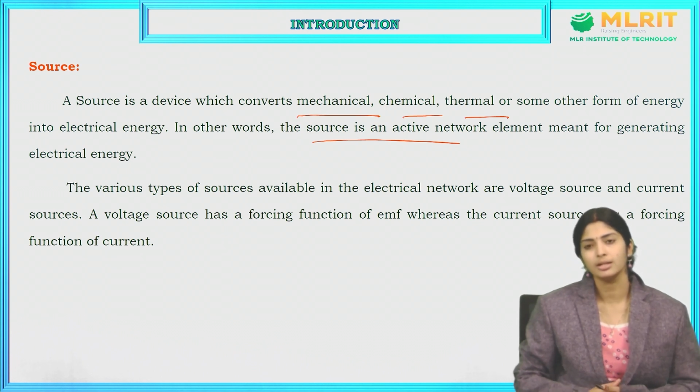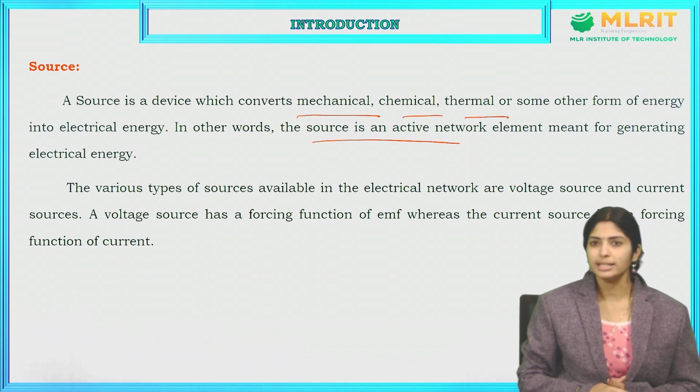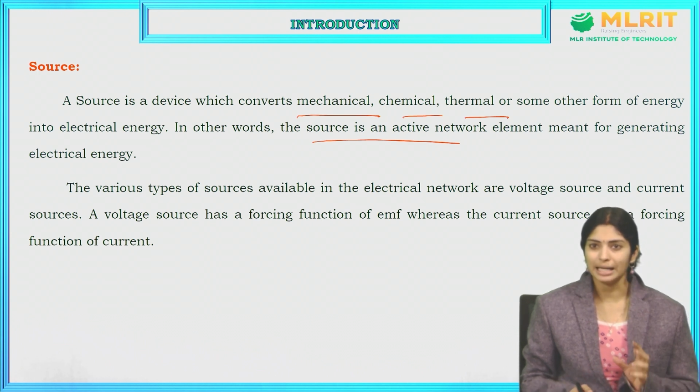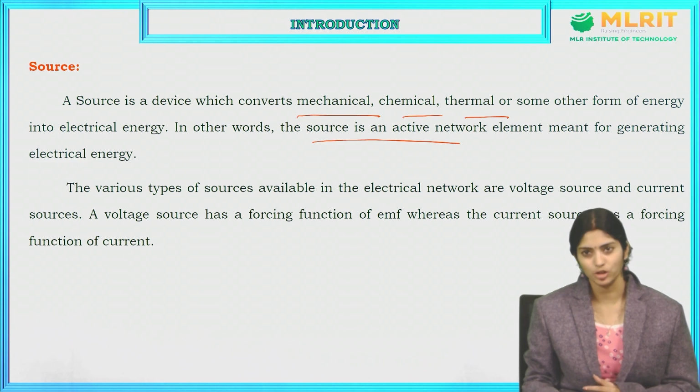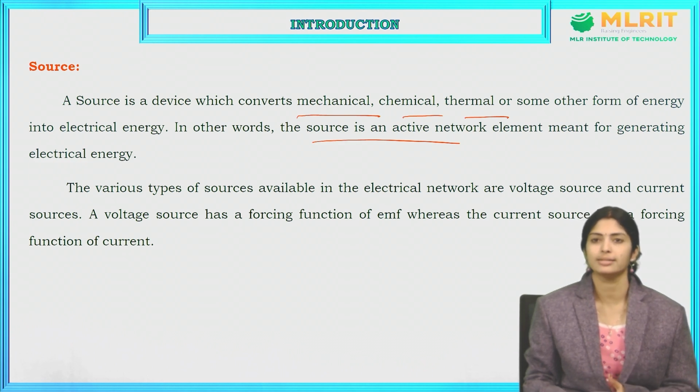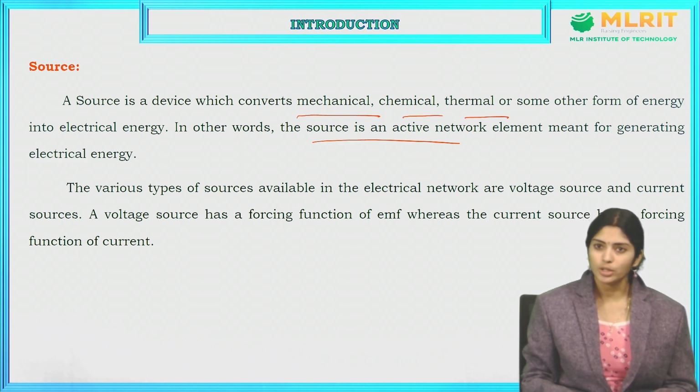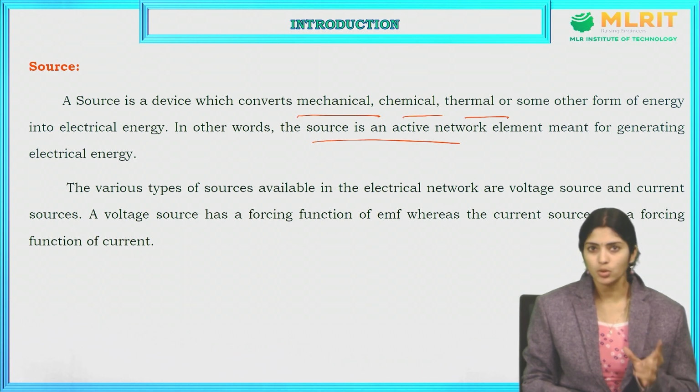The source does the same thing. A source is an active network element used for generating electrical energy.